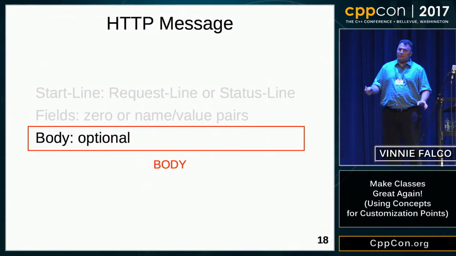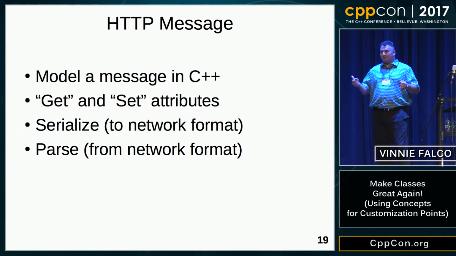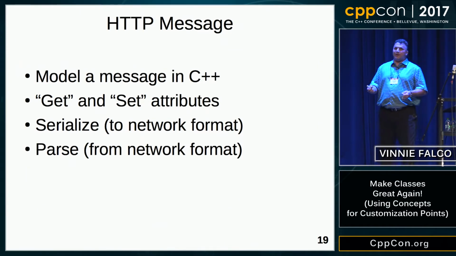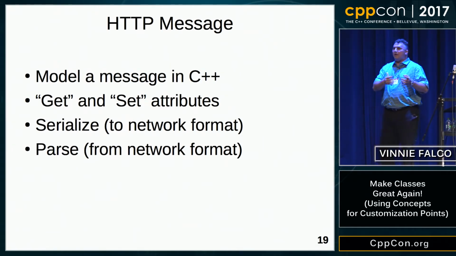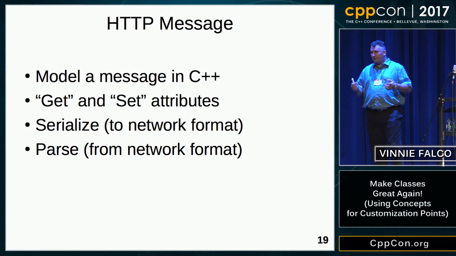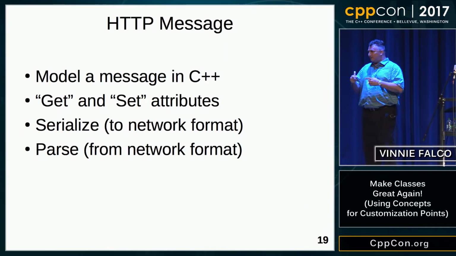So, what do we want to do? We would like to model these HTTP messages in C++, presumably using some type of class. We want to be able to inspect the attributes of a message. We want to be able to change the attributes of a message. Now that we have our message container, we want to create some algorithms that operate on the container. We'd like to be able to serialize the container, which means turning the in-memory representation into the network format, that series of bytes, that text that you saw. And then we'd like to parse that message, which means taking the bytes that come from the network and turning them back into the in-memory representation, which is in our class.